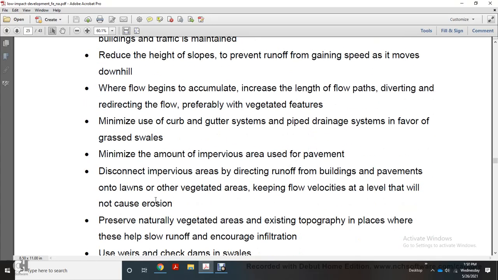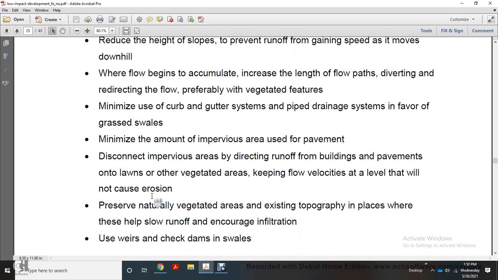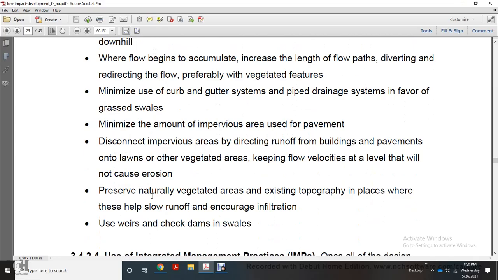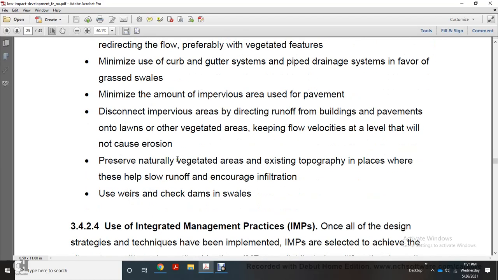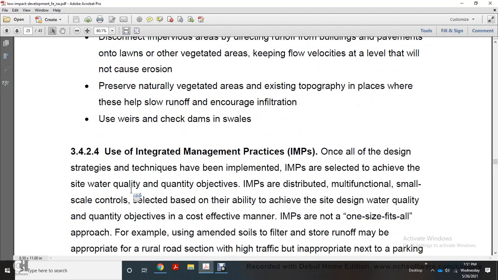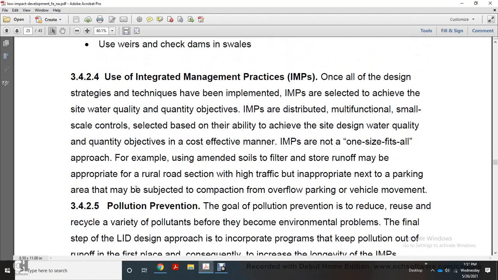Minimize use of the curb and gutter system and pipe drain system in favor of grass swales. Minimize the amount of impervious area with the use of pavement. Disconnect impervious area, with the direct runoff of the building's pavement, onto lawns or vegetated areas. Keep flow velocity at a level that will not cause erosion. Preserve natural vegetated areas existing topographically in place, which help slow runoff and encourage infiltration. Use weirs and check dams in swales.